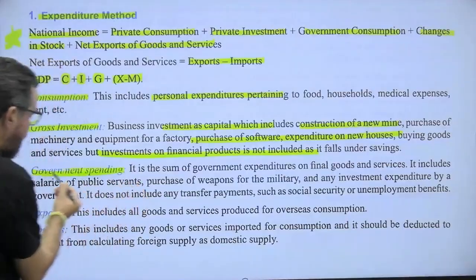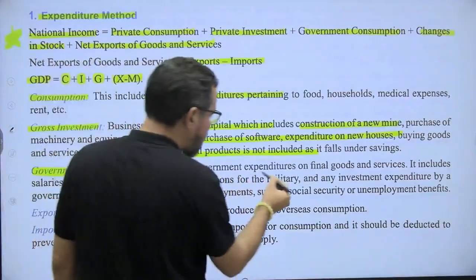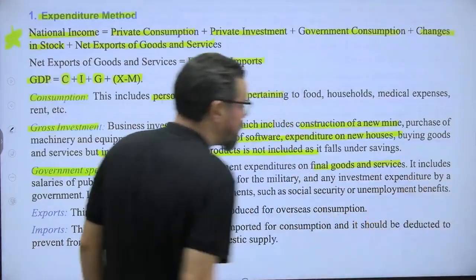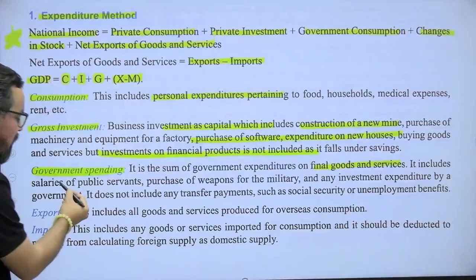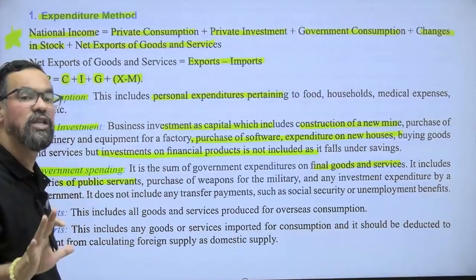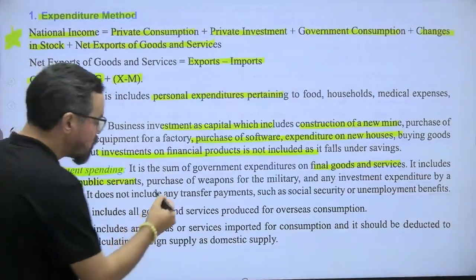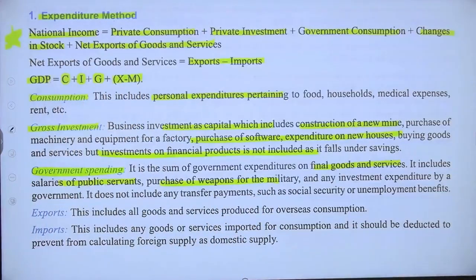Now government spendings. It is the sum of government expenditures like services provided by the government. It includes salaries of public servants, day-to-day expenditure on the functioning of government departments, purchase of weapons for the military, and investment expenditure by our governments.